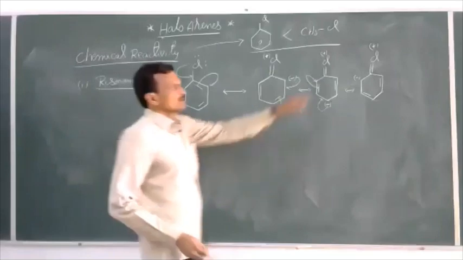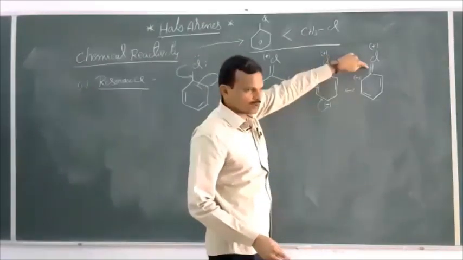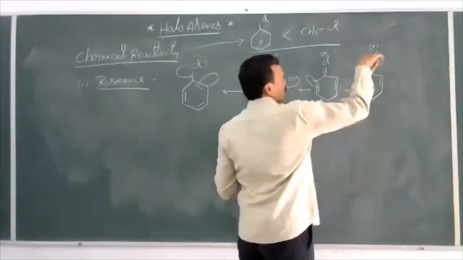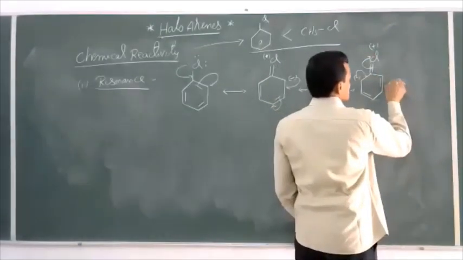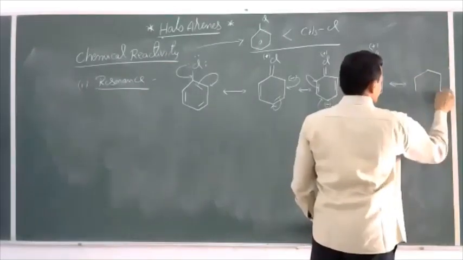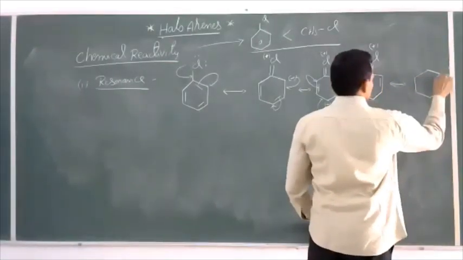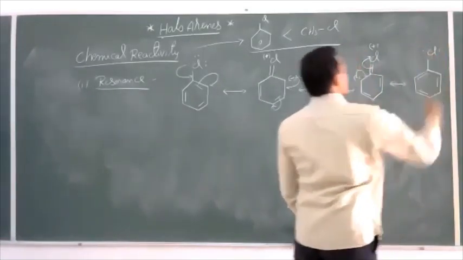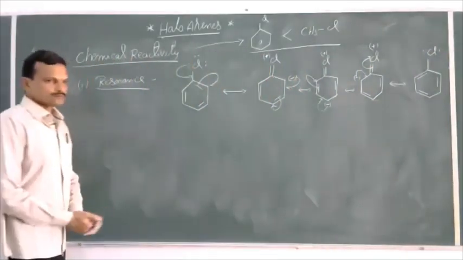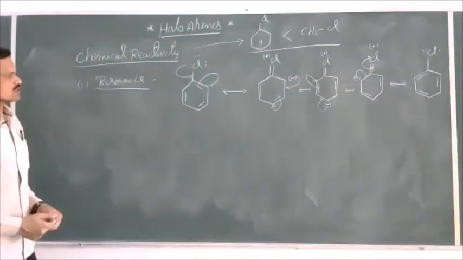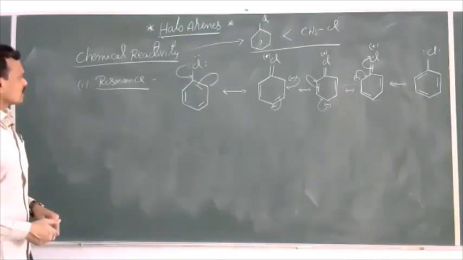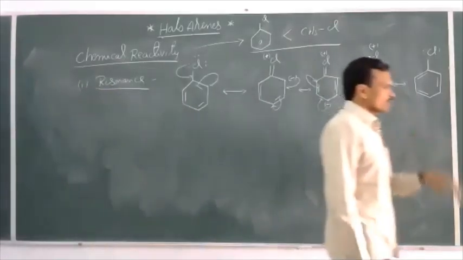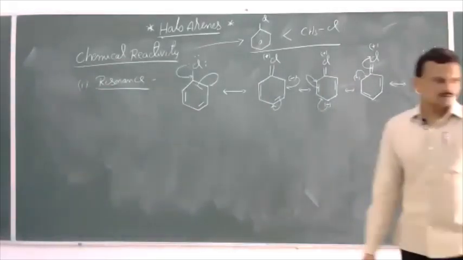Now again, this lone pair is in conjugation with this pi bond. This lone pair will shift here, and the pi electrons will be gained by chlorine. Now this becomes like this. So these are the resonance structures of chlorobenzene. So total how many structures did we get here? Total 5 resonance structures we got here. Okay, then